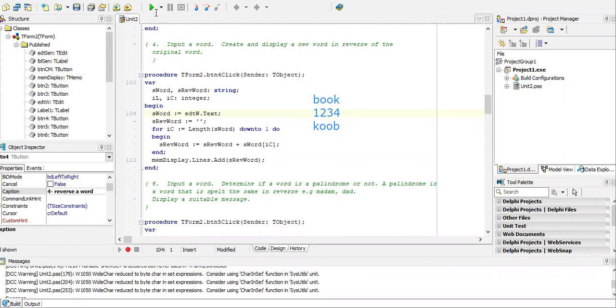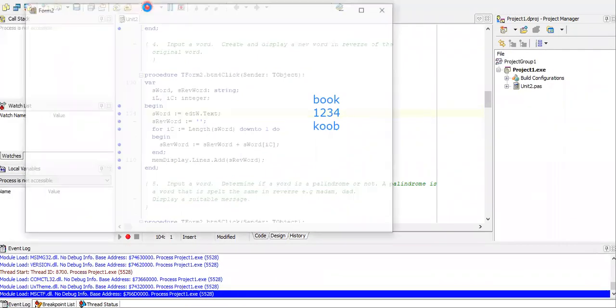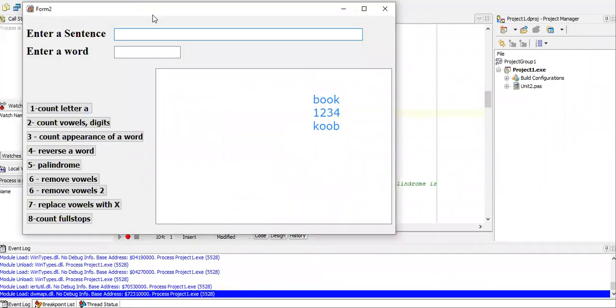So running this, clear my writing. Okay, so when we're going to reverse word, I need to enter a word first. So we'll enter book, and you reverse the word. You get K-O-O-B. So we enter a new word, like ladder.